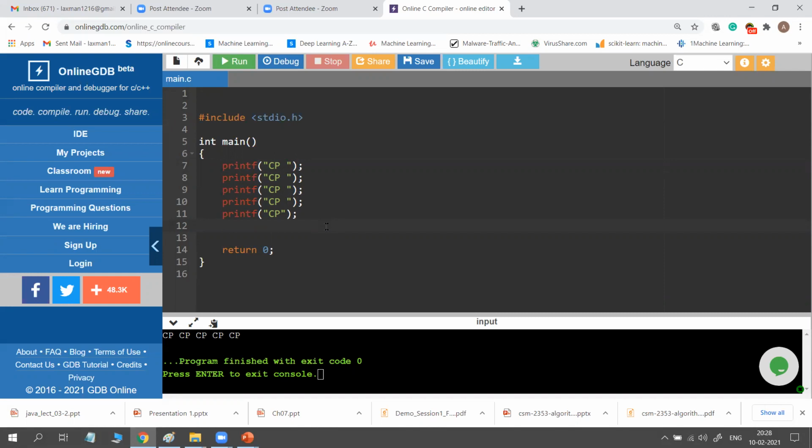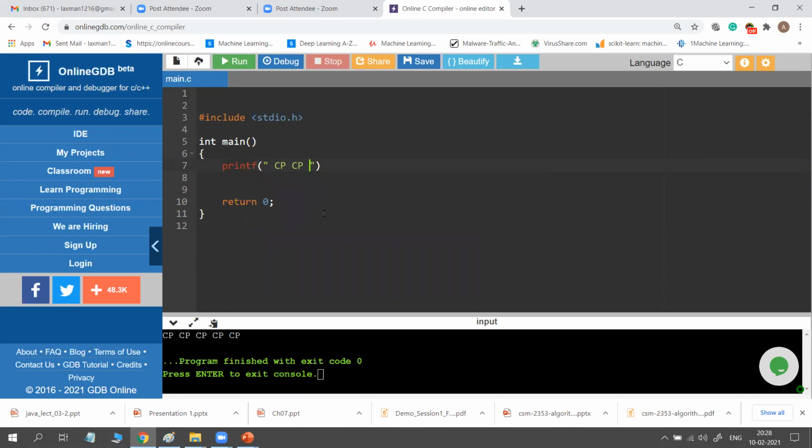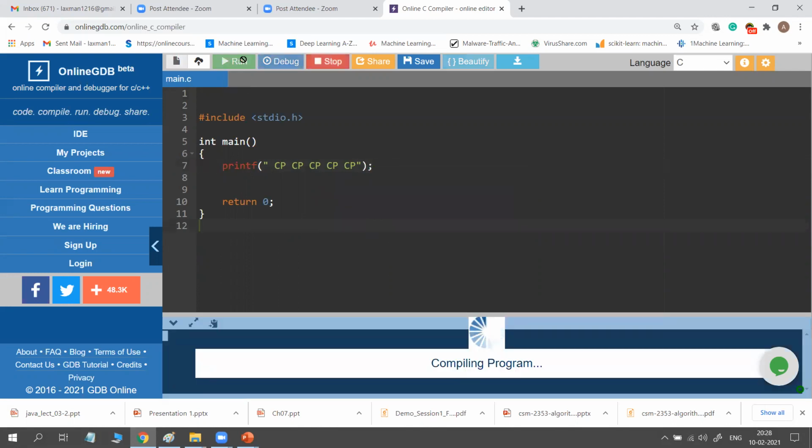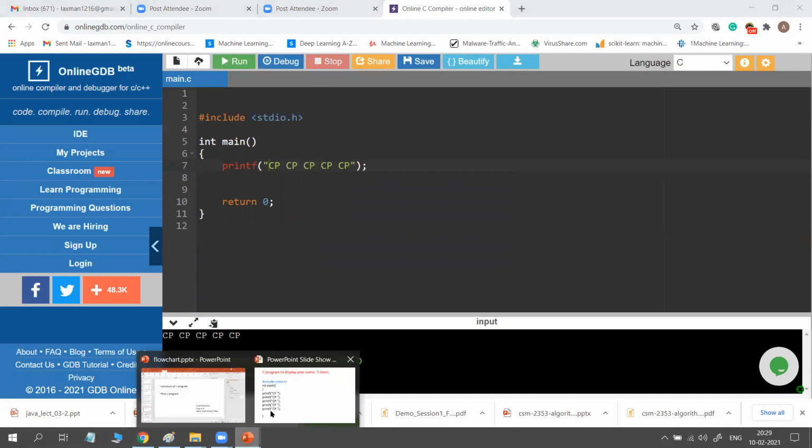That means print your name 5 times. You can also write it in a single line. See here how to write it. Observe carefully: printf, double quotes, CP space CP space CP space CP space CP. You can write it in 5 lines or you can write it in a single line. So simply I used spaces, CP space, CP space. Both give the same output. You can write in any style.